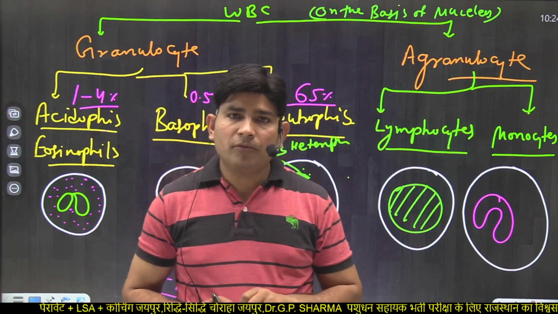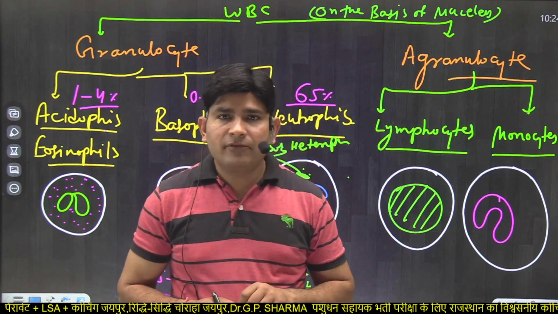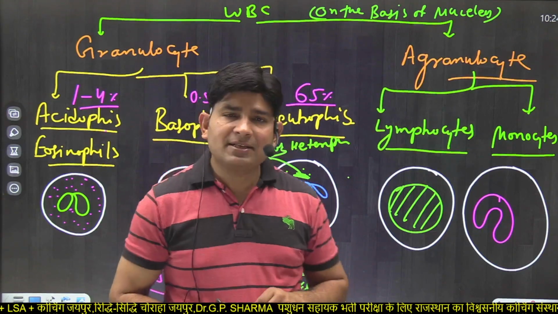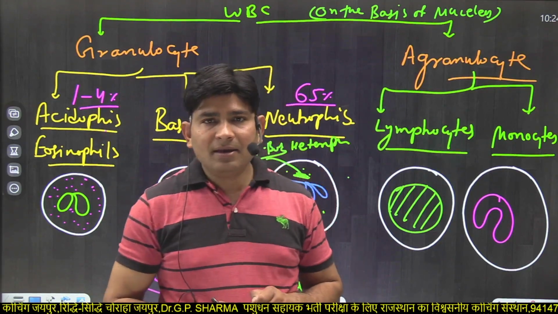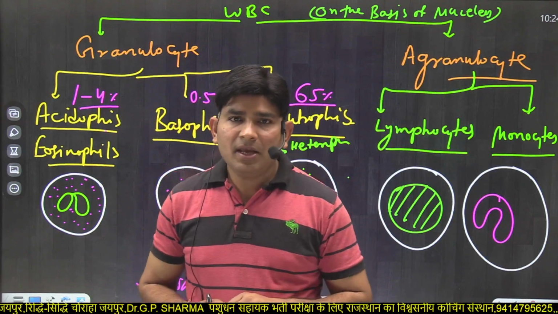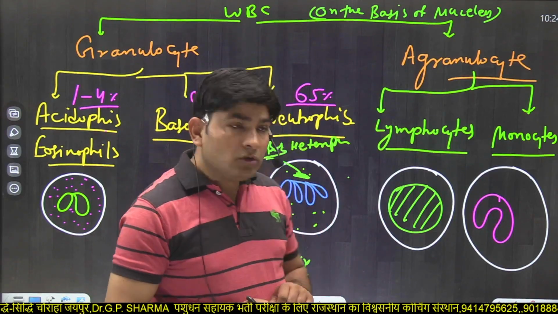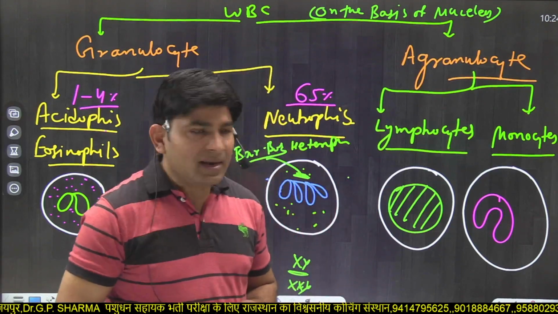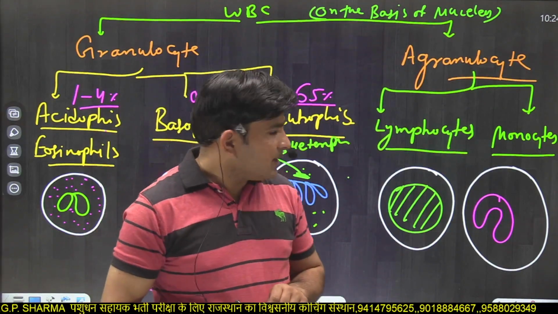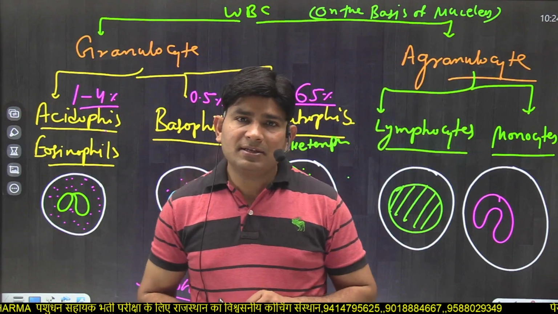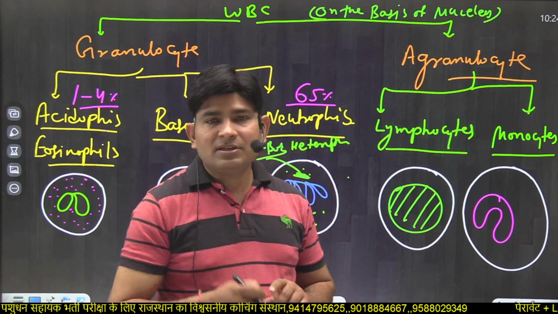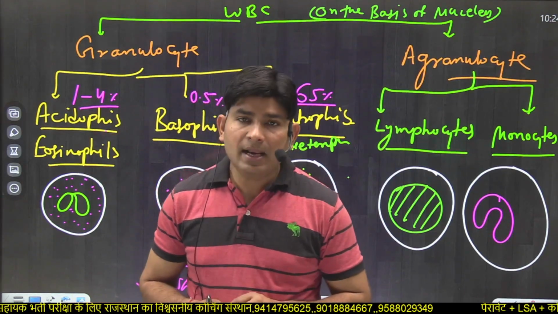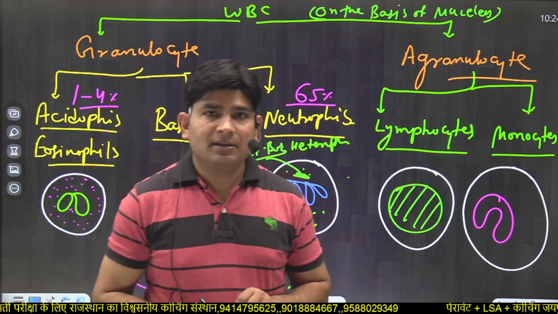Lymphocytes are further divided in two parts. First is B lymphocyte, second is T lymphocyte. What is the difference between B and T lymphocytes? Both lymphocytes arise from bone marrow, but the maturation place is different. B lymphocyte maturation occurs in bone marrow, and T lymphocyte maturation occurs in the thymus gland.